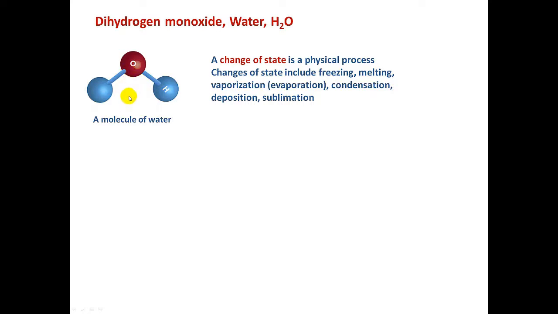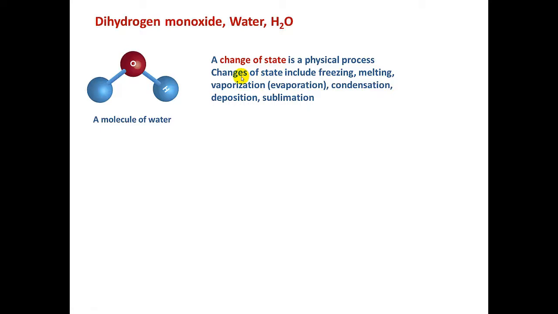So for now, what I want to talk about is change of state. We already know what the state of a substance is. Either it's in the solid, liquid, or gas form. But a change of state is a physical process where the substance goes from one state to another.